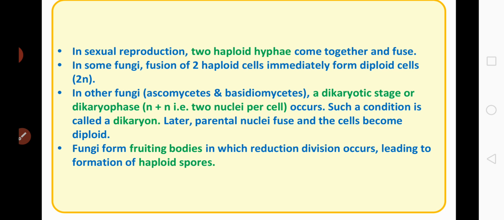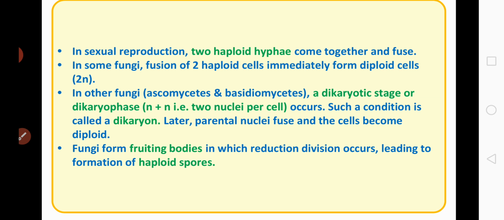Coming to the explanation, when a fungus reproduces sexually, two haploid hyphae of different types come together and fuse. So during sexual reproduction, two haploid hyphae come together and fuse.